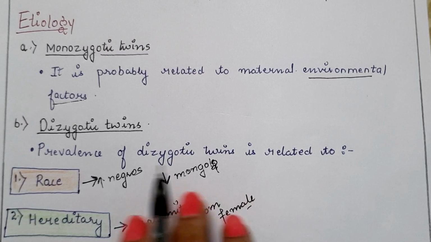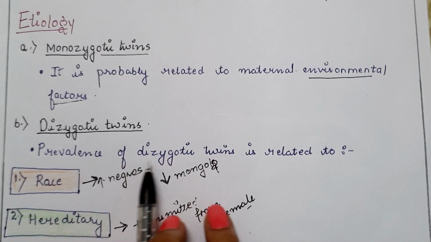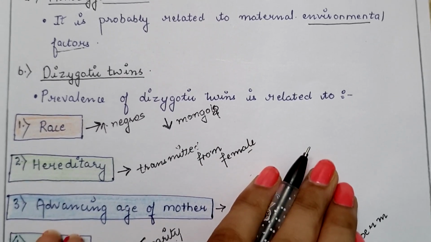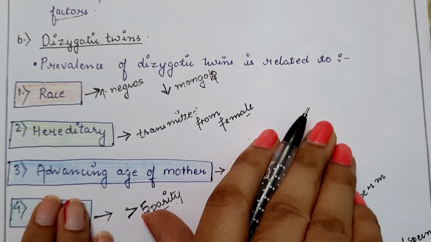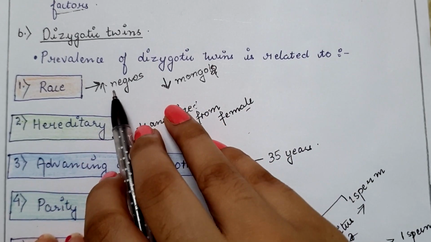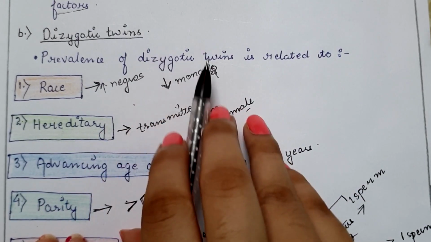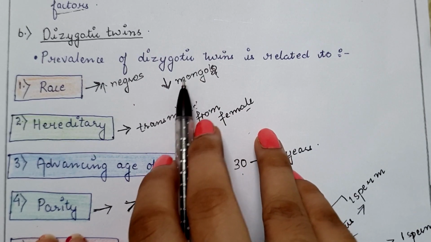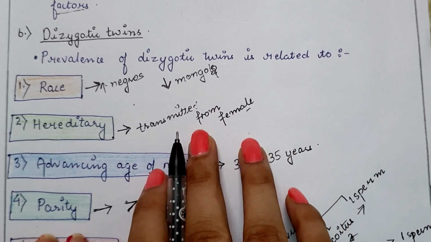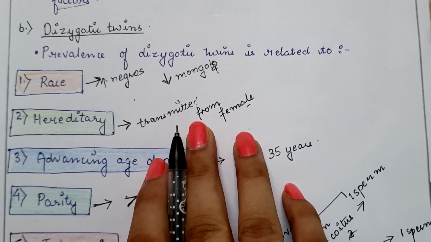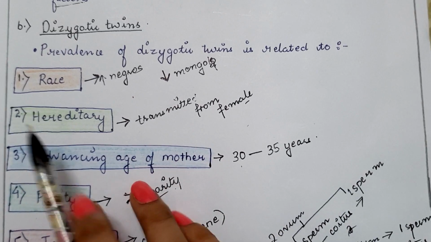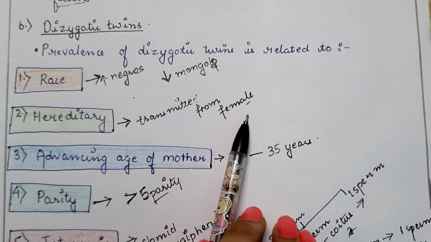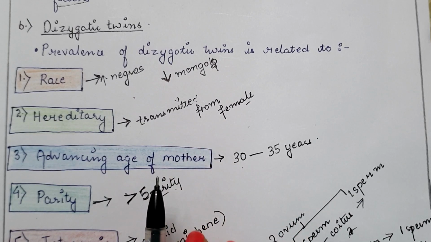Next is dizygotic twins. The prevalence rate of dizygotic twins is related to race, that is, the chances of having dizygotic twins are more among Negroes, while the prevalence rate is very low among Mongols, that is, the people of Mongolia, a country which lies between China and Russia. Next is hereditary. This is transmitted mainly from the maternal side, from the female side.